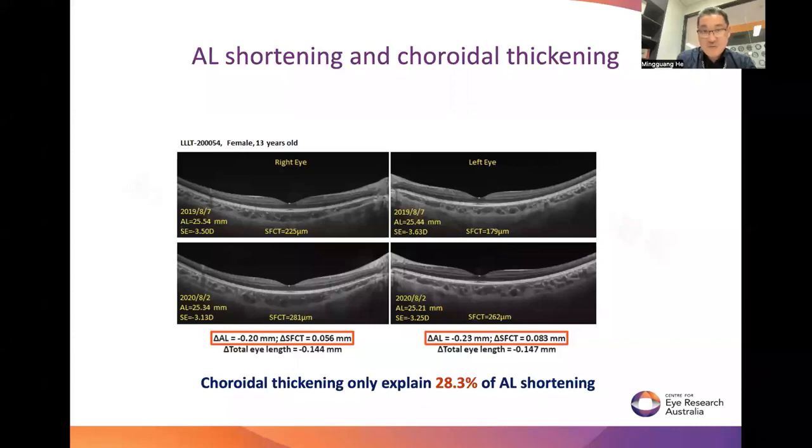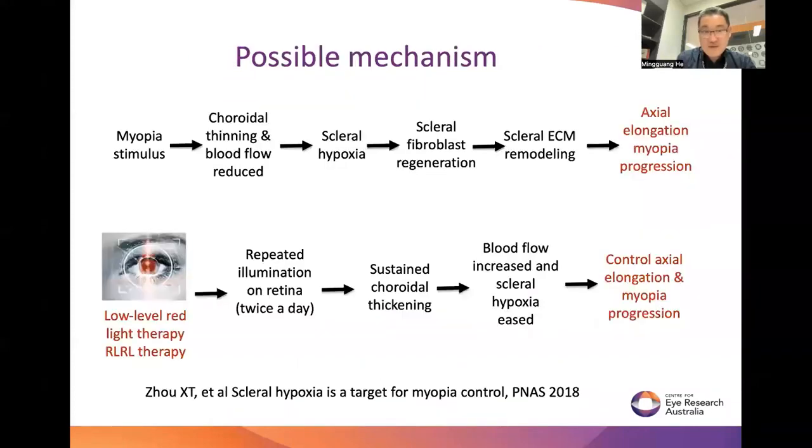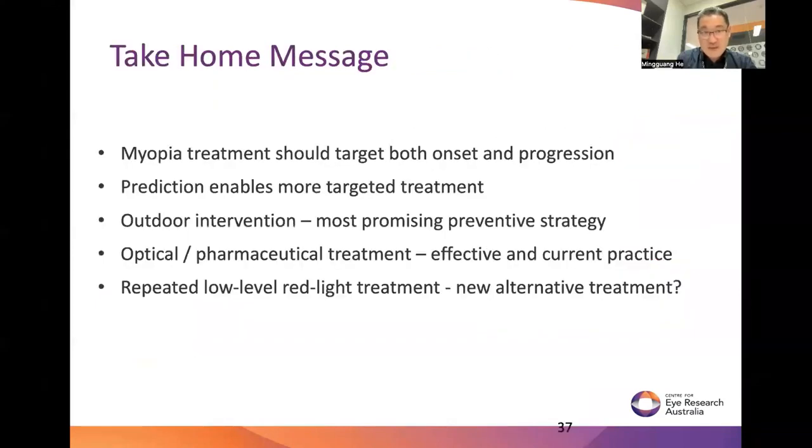Like we talk about, a reversal of myopia to a certain degree, and the possible mechanism may be associated with scleral hypoxia. The take-home message is that myopia should consider both onset and progression. Predictions enable us to identify who needs more aggressive treatment. Outdoor time is effective for prevention. There are optical and pharmaceutical treatments for myopia control, and repeated red light therapy can be an alternative.